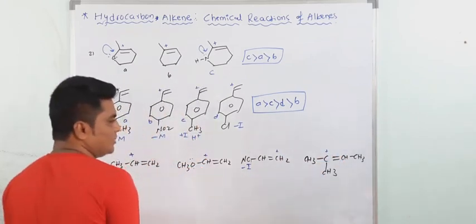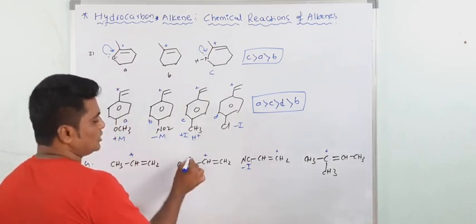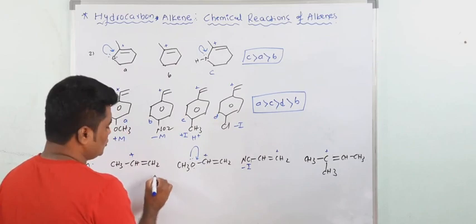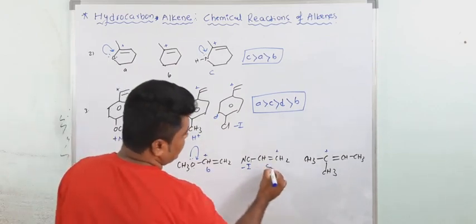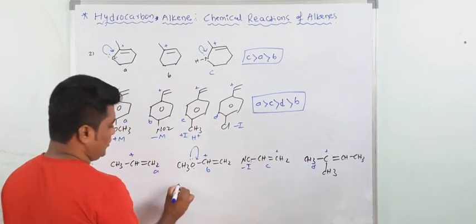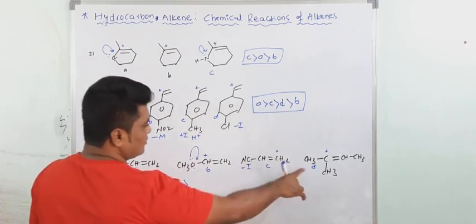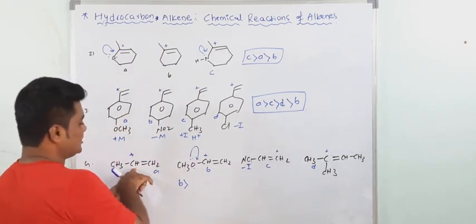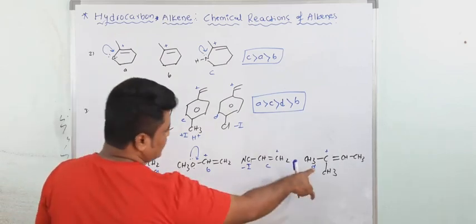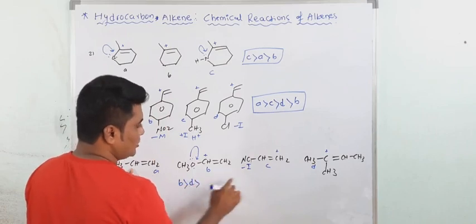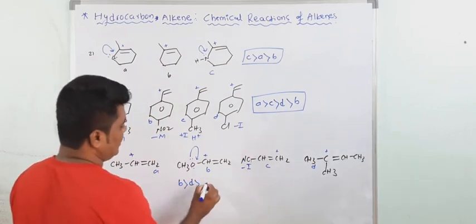So which is more stable? This is more stable because resonance is there. Resonance dominates over the inductive effect. So A, B, C, D. B is more stable, which means more reactive. After that, this one and this one: this is more stable because this is secondary and this is tertiary, with more hyperconjugation. So B. Then this is minus I, these are plus I, so then A.